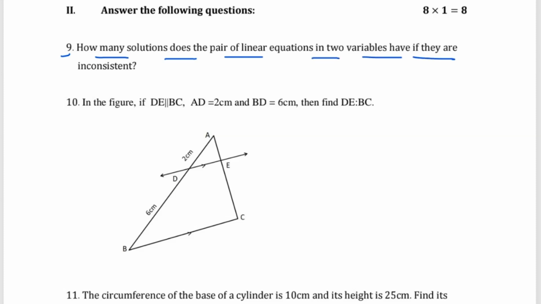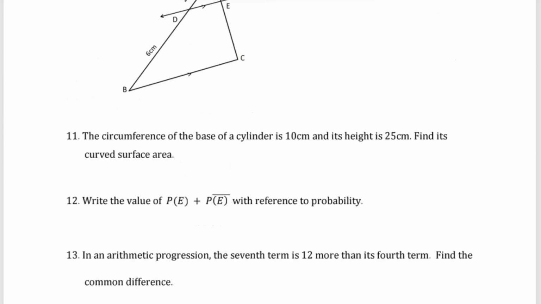If they are inconsistent. Then question number 10 is, in the figure, if DE is parallel to BC, AD is equal to 2 centimeter, BD is equal to 6 centimeter, find DE is to BC. Moving on with the next question, you have question number 11.